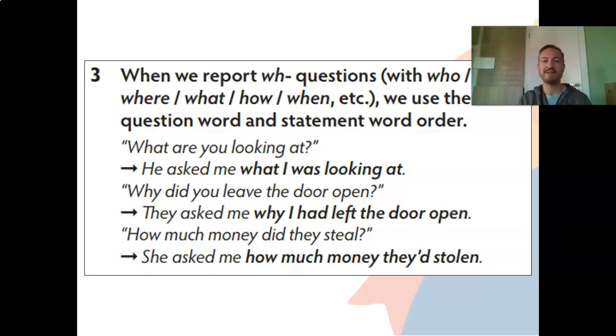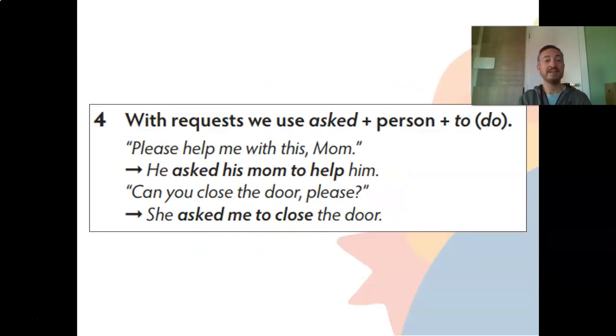Okay? Very good. Number 4. With requests, like it's like an imperative mode, we use asked plus a person plus to do. For example, please help me with this, Mom. He asked his mom to help him. Very straightforward, very easy. He asked someone, his mom, to help him.